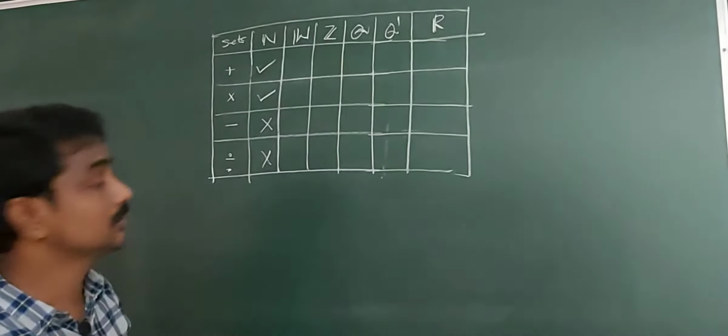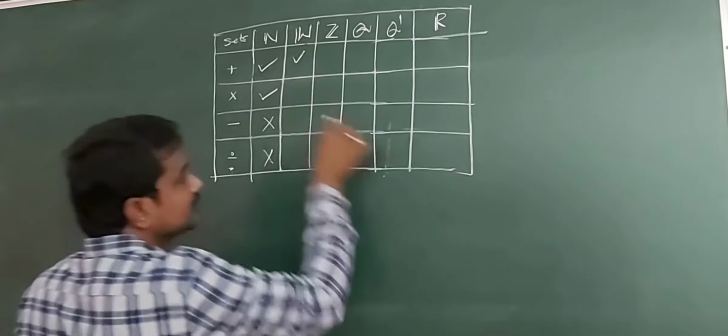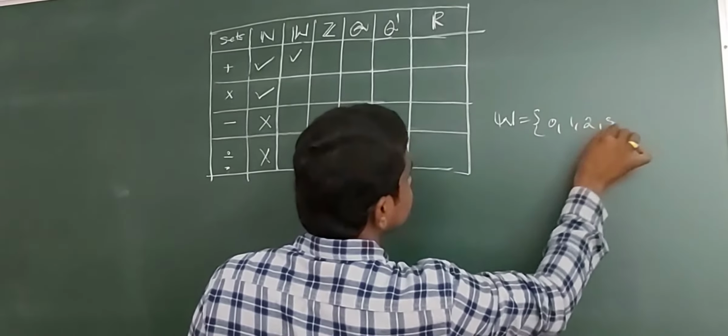Next, whole numbers. Addition is a binary operation on N. Whole numbers means the set 0 comma 1 comma 2 comma 3 and so on.